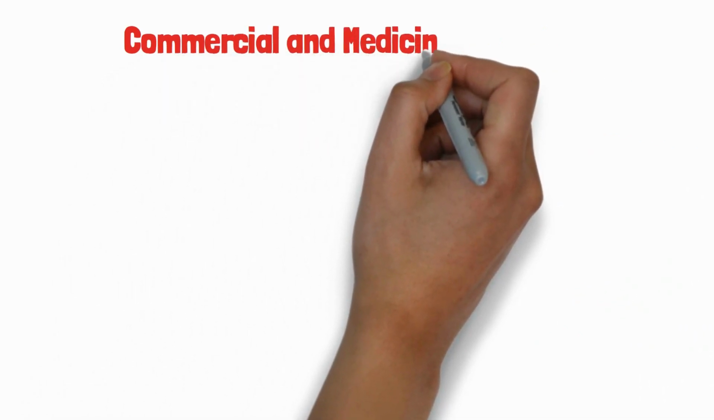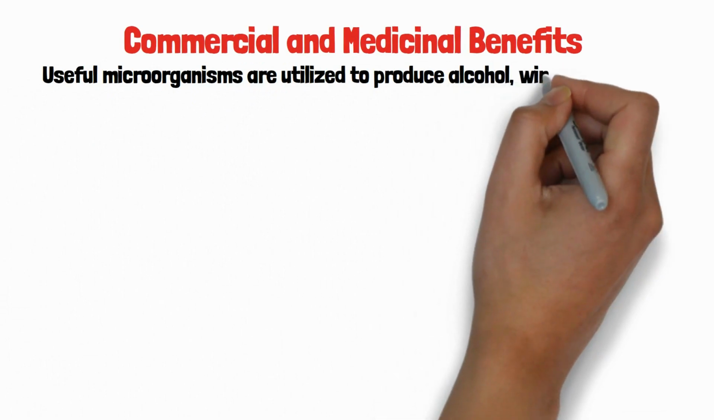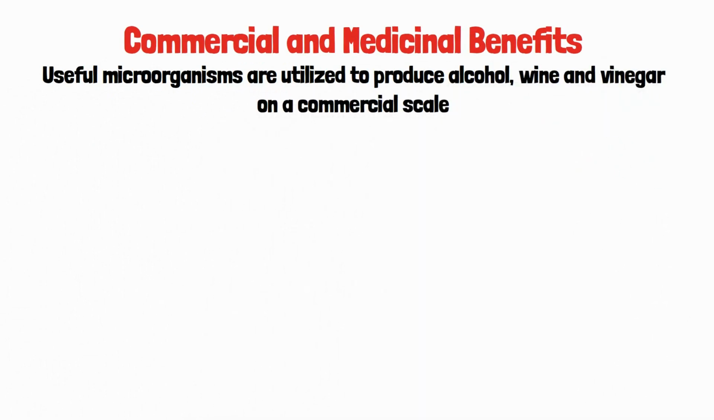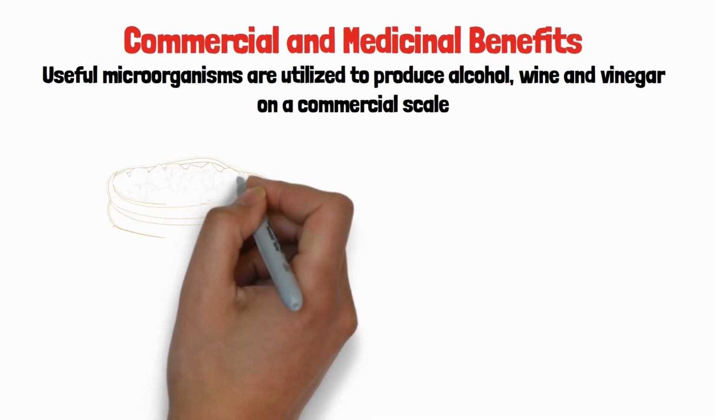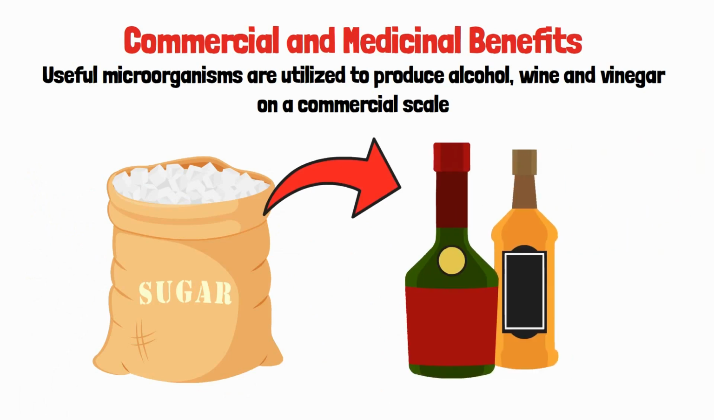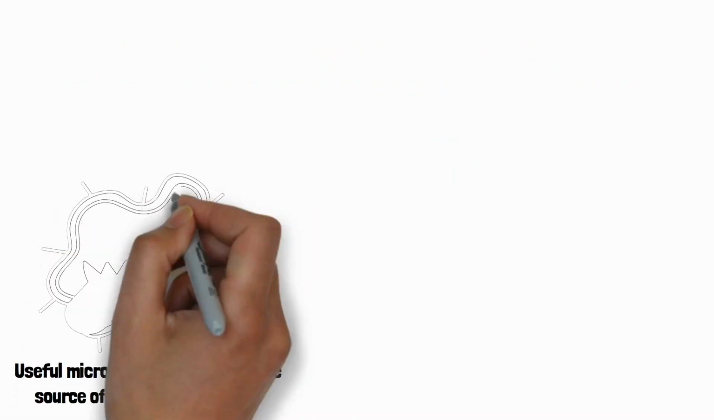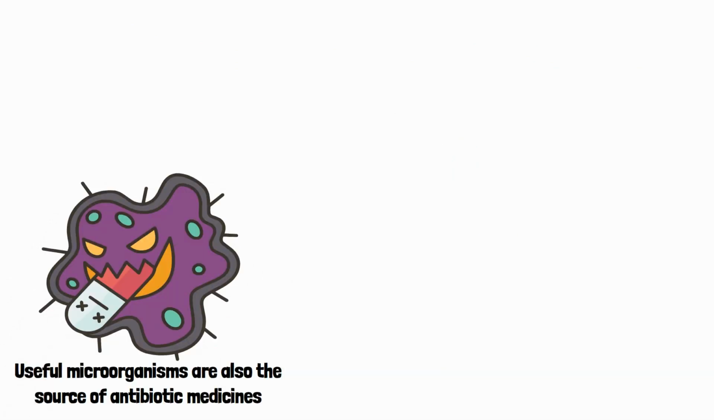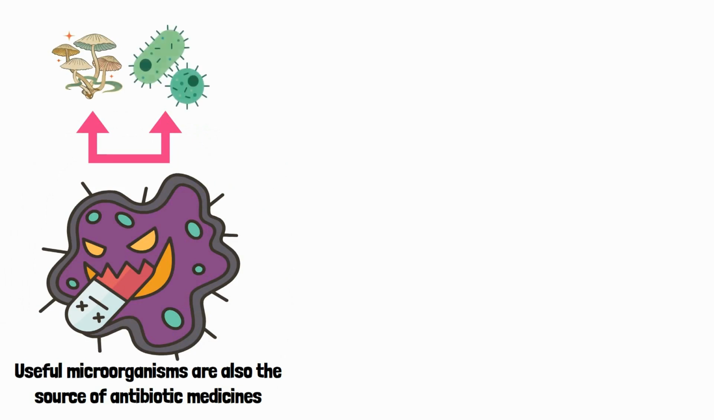Commercial and medicinal benefits. Useful microorganisms are utilized to produce alcohol, wine, and vinegar on a commercial scale. For this purpose, yeast is developed on natural sugars in grains such as wheat, barley, rice, and fruit juices. The process of conversion of sugar to alcohol is called fermentation. Useful microorganisms are also the source of antibiotic medicines. These medicines destroy or put an end to the growth of pathogenic microorganisms. Nowadays, many antibiotic medicines are being produced from fungi and bacteria.